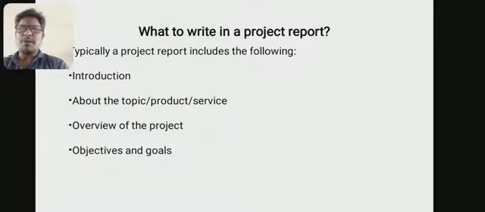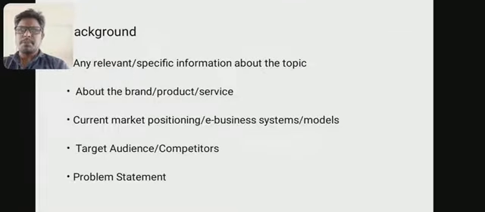Then what should we write in a project report? Typically a project report includes the following points. It should begin with the introduction of the project. Then about the project: what the project is, whether it is a project, service or product, whatever it may be, we have to explain it in the project report. Then what is our overall project, what we are going to do, how does it work, what is the overall summary of our project which is going to be taken on. Then objectives and goals of that project.